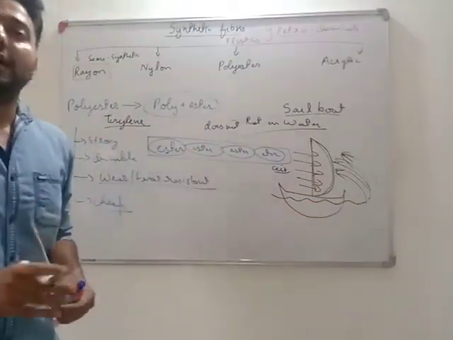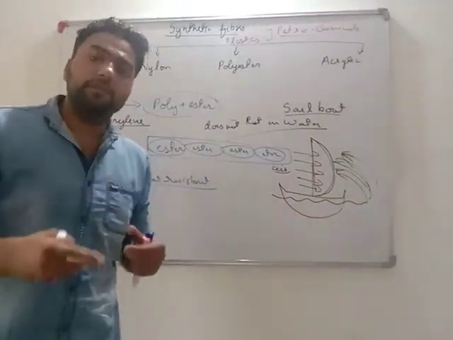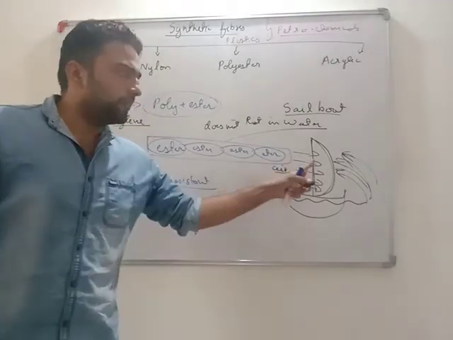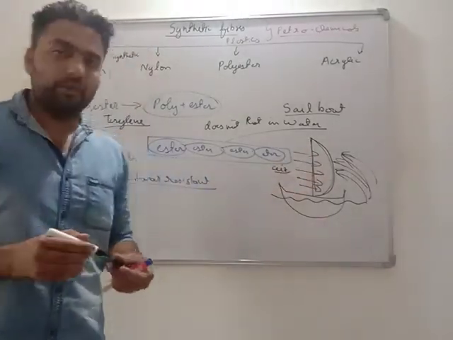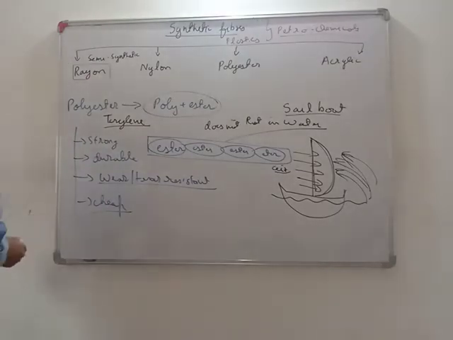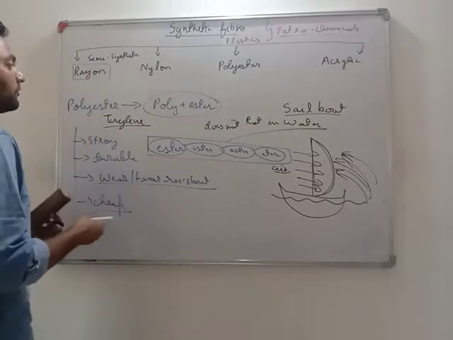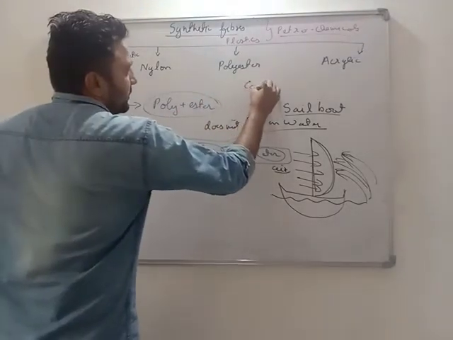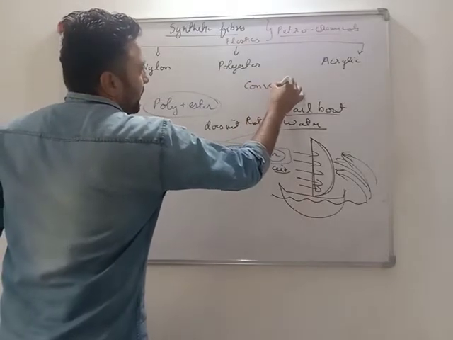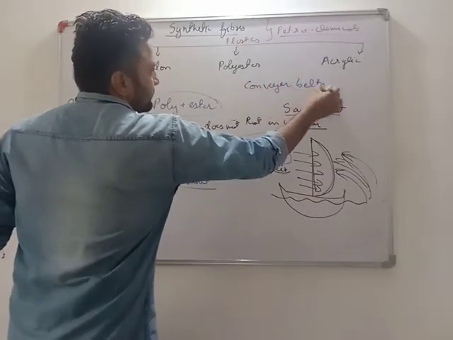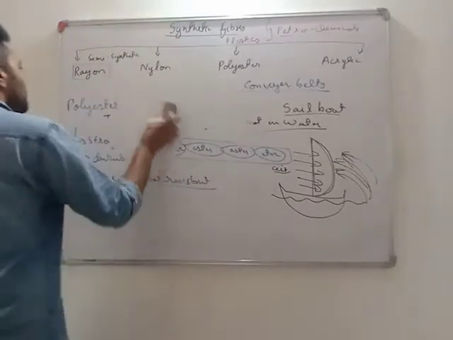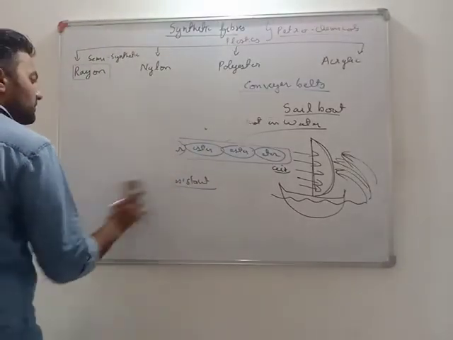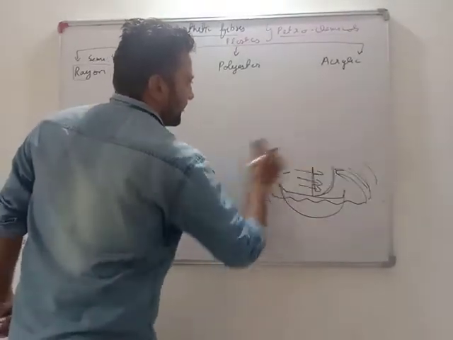Many other materials, our clothes and all the things, get rotten if you continuously keep them in water, but this thing does not get rotten even in water. So these are very good uses of polyester. It is used in conveyor belts. Very special types of tire cords are also made up of polyesters.